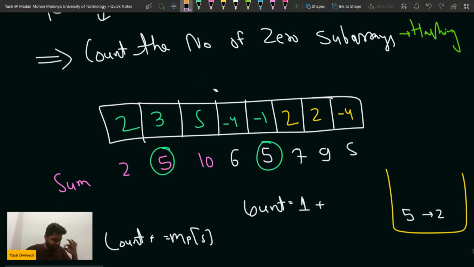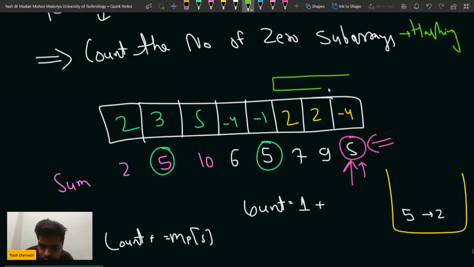Understand one thing, guys, for the logic that I am going to introduce for this problem. Again, if I see the sum as 5, then with this particular 5, how many subarrays with zero sum will be made? You can say there is one subarray. So should you just do count plus is equal to 1, or count plus plus? No, because this will be one subarray with zero sum, and this will be one subarray that this 5 will make. Another subarray with zero sum will be what?